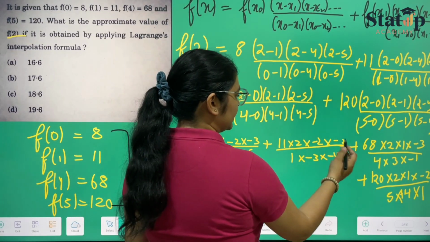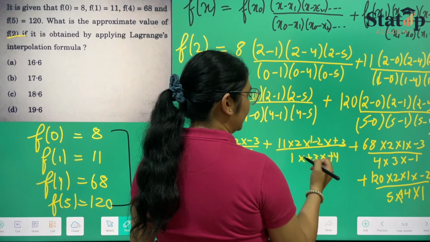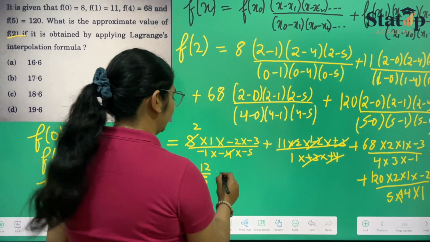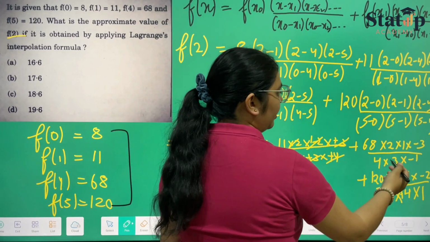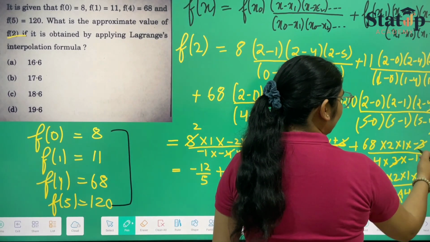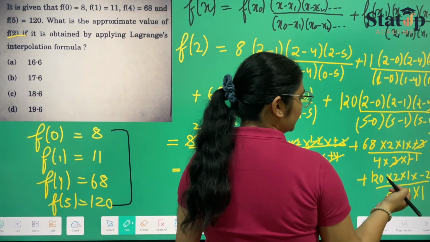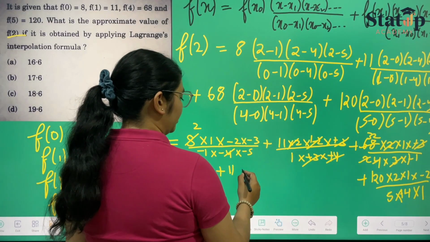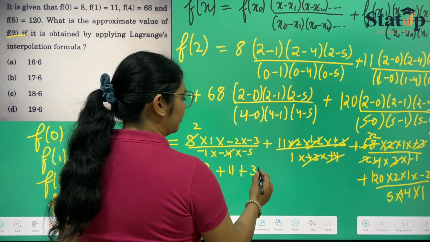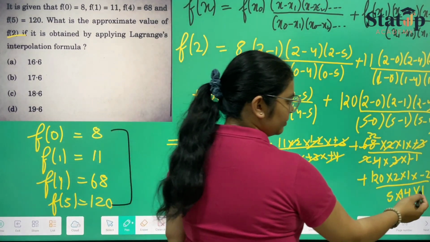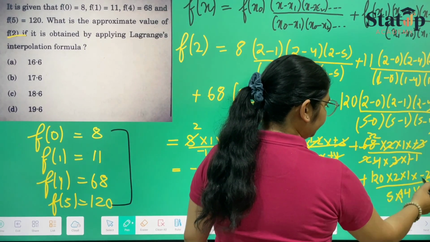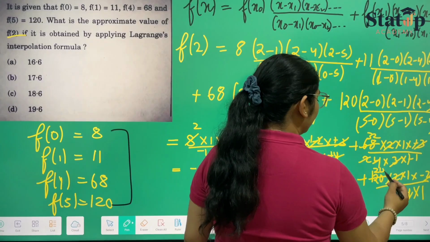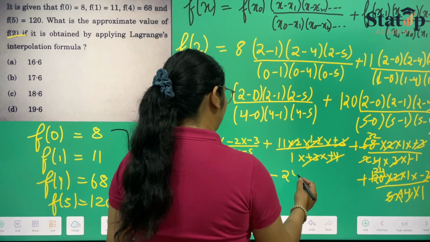Here all are positive signs because the negative negative will get cancelled, so 3 gets cancelled with 3, 2 and 2, so it will be 8 plus 11. Here 3 will get cancelled, plus and minus get cancelled, 2 2s are 4 and 34. So it will be plus 34. Then it will be minus because only one sign is given. 2 2s are 4, 5 24s are, so it will be minus 24.